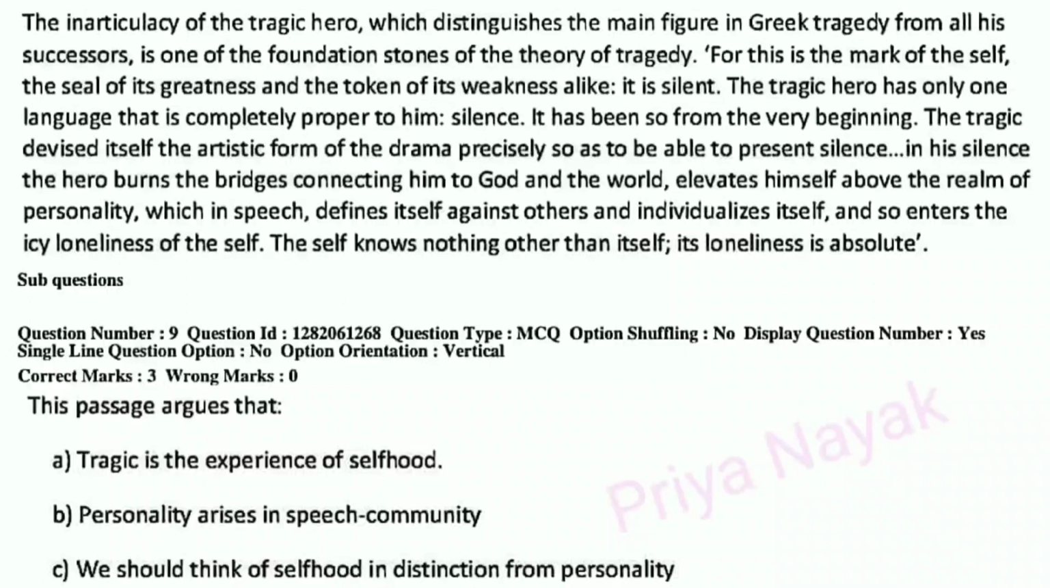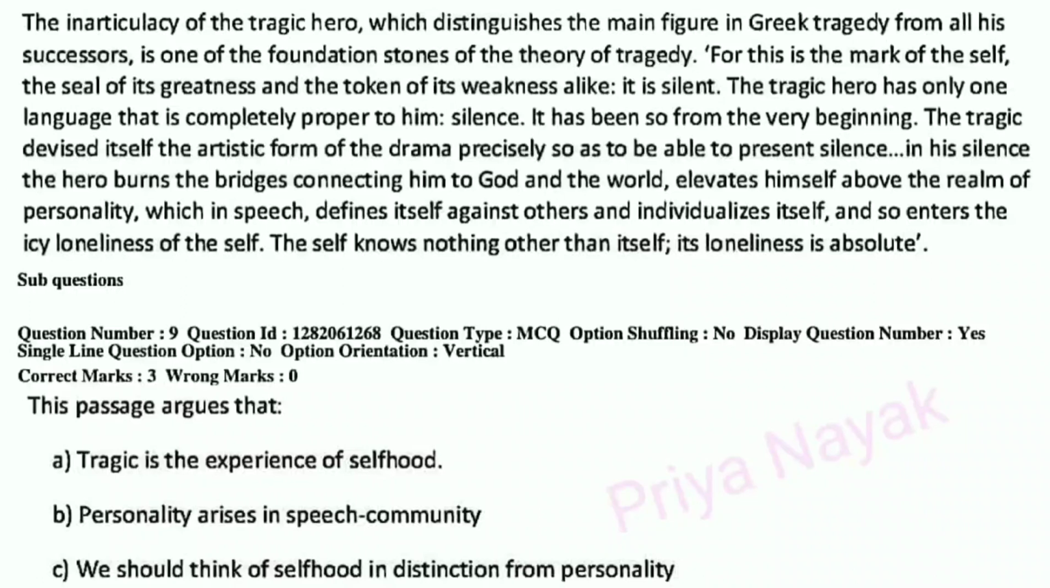It has been so from the very beginning. The tragic devised itself the artistic form of the drama precisely so as to be able to present silence. In his silence, the hero burns the bridges connecting him to God and the world, elevates himself above the realm of personality, which in speech defines itself against others and individualizes itself, and so enters the icy loneliness of the self. The self knows nothing other than itself. Its loneliness is absolute.